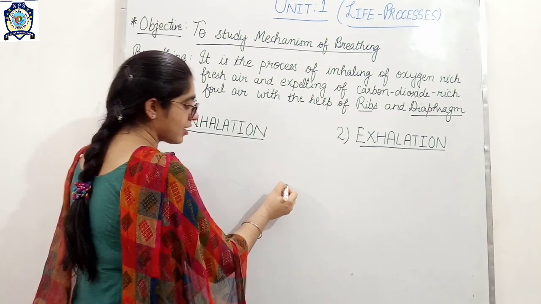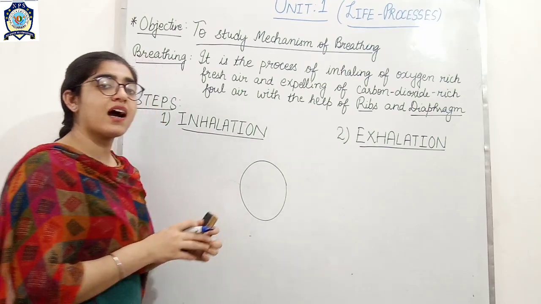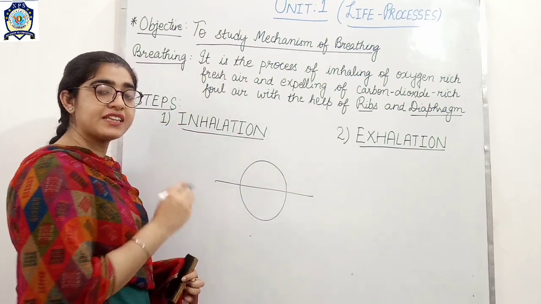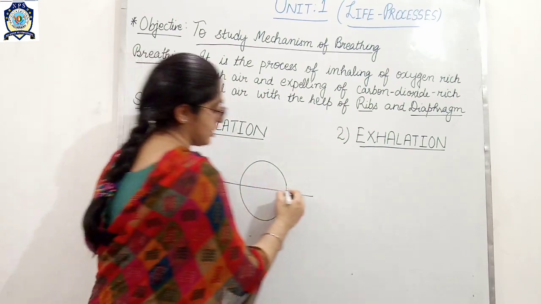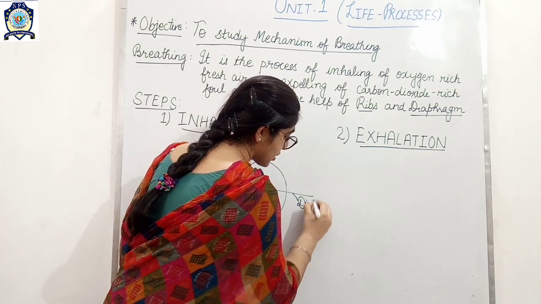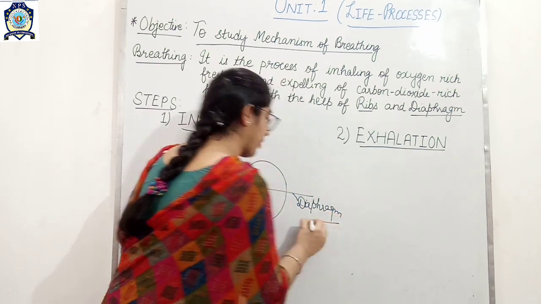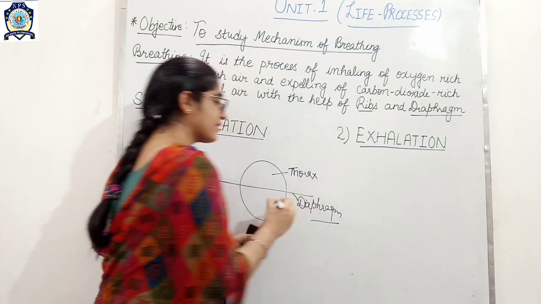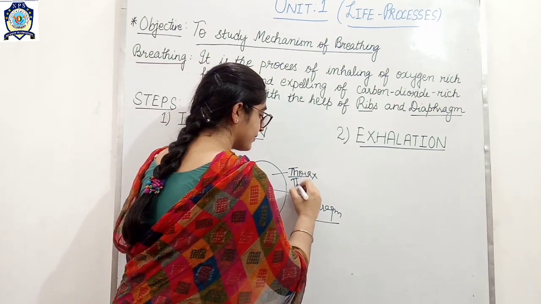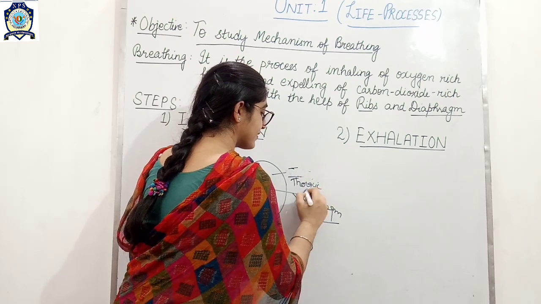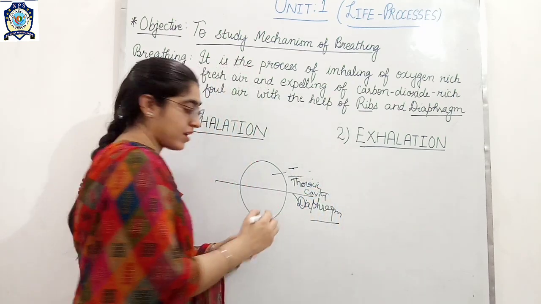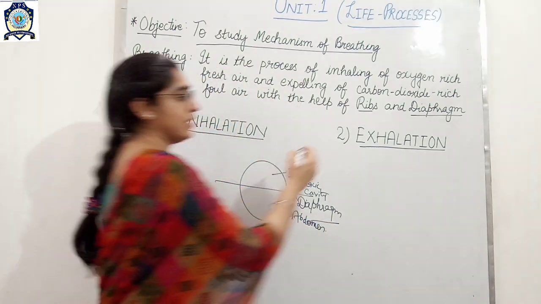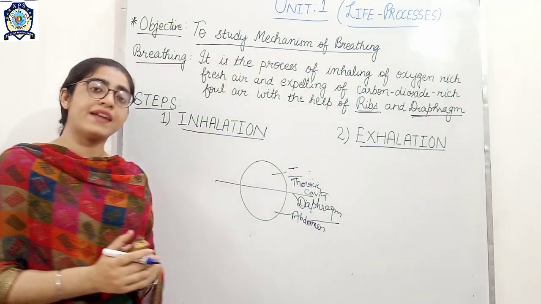As you know, this is our body cavity, and our body cavity is divided into two equal halves with the help of a muscular partition, and this muscular partition is called the diaphragm. Above the diaphragm is called the thorax, or simply the thoracic cavity, and below the diaphragm is called the abdomen. So the breathing process occurs by using ribs and diaphragm.